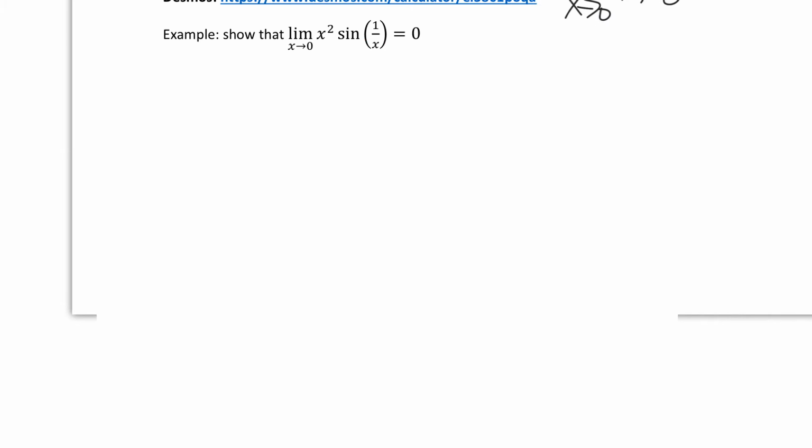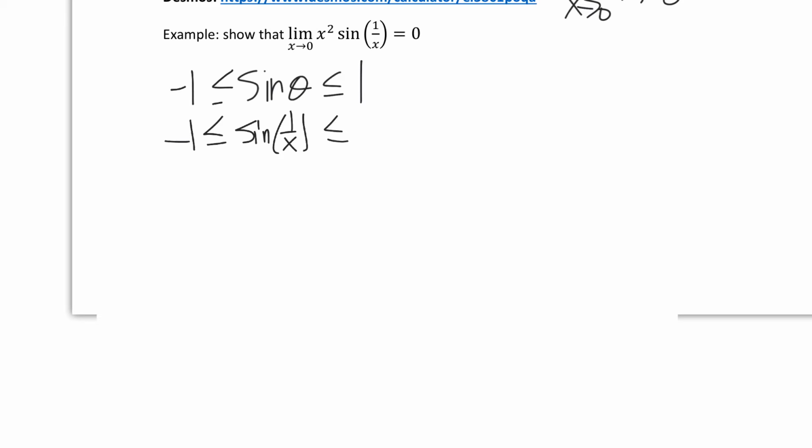What I want to do is set up an inequality like I had before, but I don't have anything to work with. And so what I'm going to start with is just the basic portion. There's a sine, and I know something about sine. I know that sine of theta has an inequality. Sine of theta is always between -1 and 1. If you think of your classic sine graph, the biggest it goes is 1 and the smallest it goes is -1. Now, that might be true for sine theta, and so it's also true for sine of 1 over x. Anything inside the sine function will still be bounded between -1 and 1.